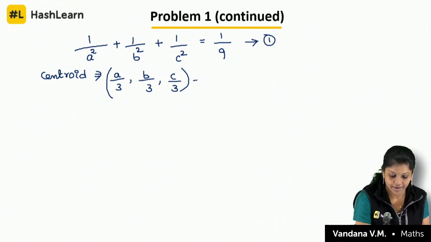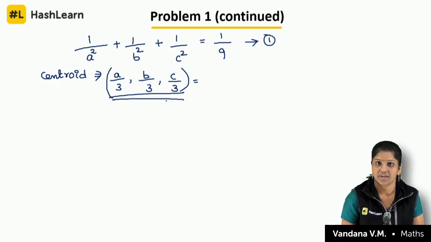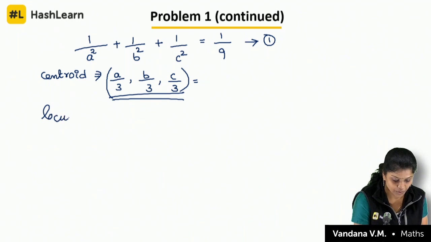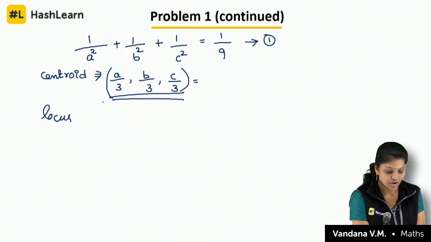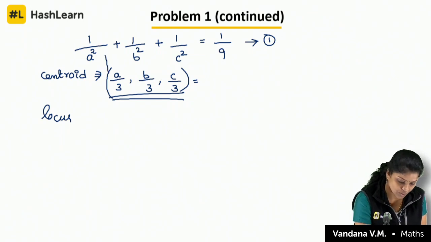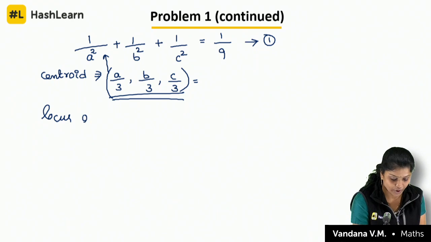Now take this as the points of the centroid. Locus means just substitute in the given equation. Whatever equation we got, substitute it over here. What will we get? The locus of centroid is,